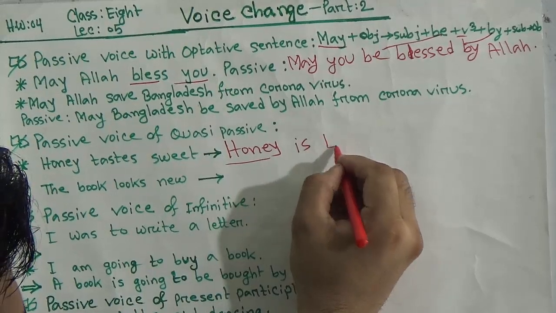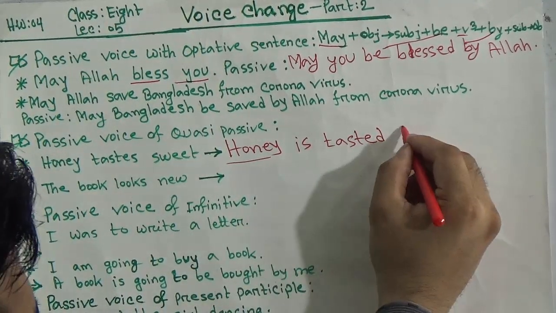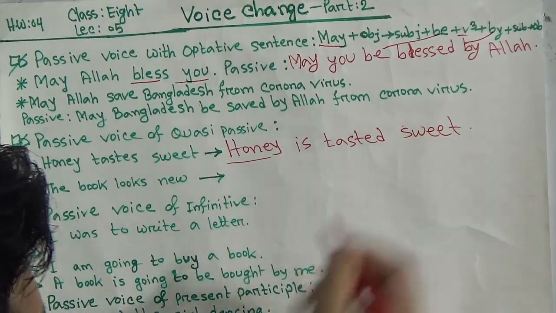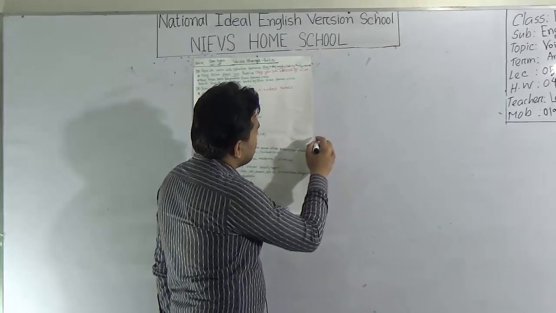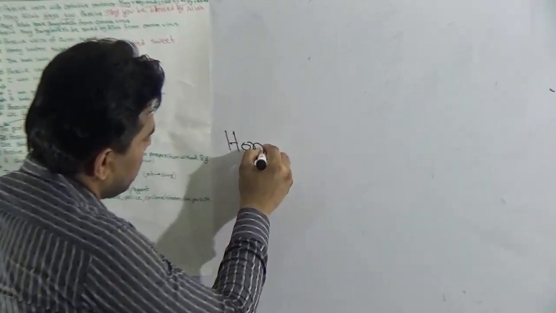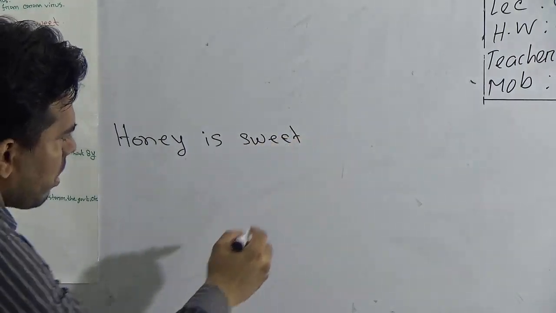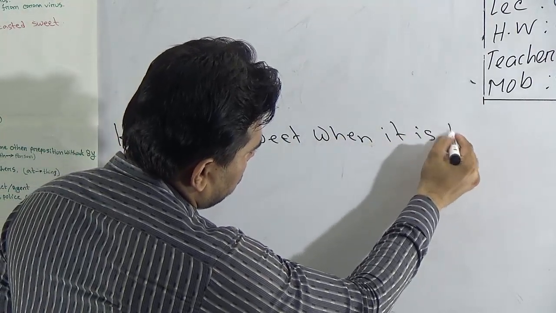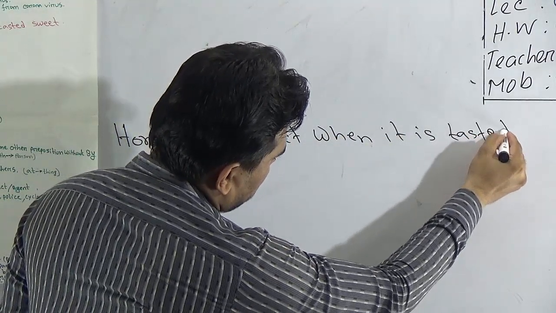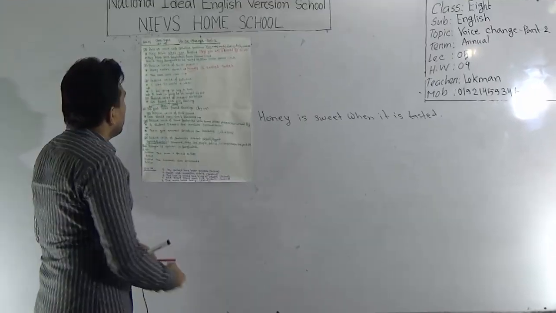Honey is, next write verb in past participle form. Honey is tasted sweet. Or you can do it in another way. Follow my example. Honey is sweet when it is tasted. So you can write it in two ways. It's up to you which one you would like to prefer to use.